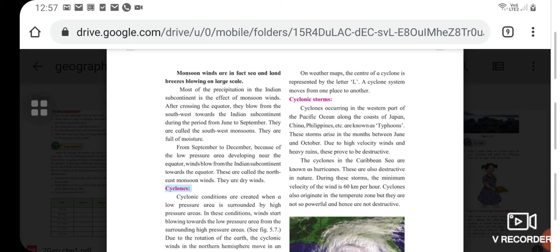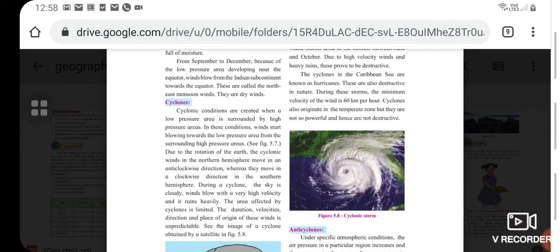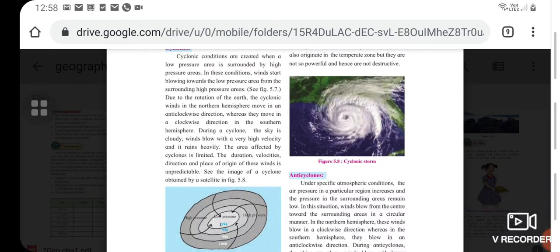What are cyclonic storms? Cyclones occurring in the western part of the Pacific Ocean along the coast of Japan, China, Philippines, etc. are known as typhoons. These storms arise in the months between June and October, and due to high velocity winds and heavy rains, these prove to be destructive. The cyclones in the Caribbean Sea are known as hurricanes. These are also destructive in nature. During these storms, the minimum velocity of the wind is 60 km per hour. Cyclones also originate in the temperate zone, but they are not so powerful and hence are not destructive.